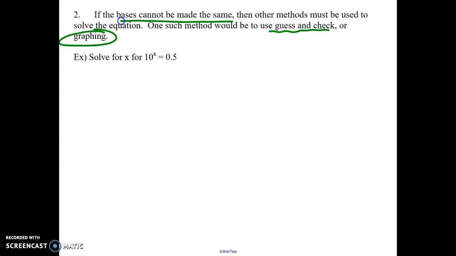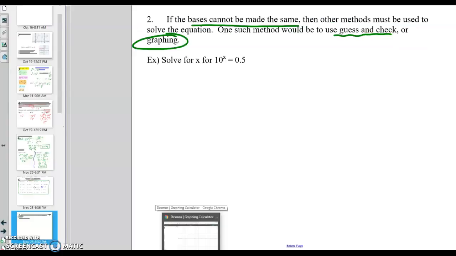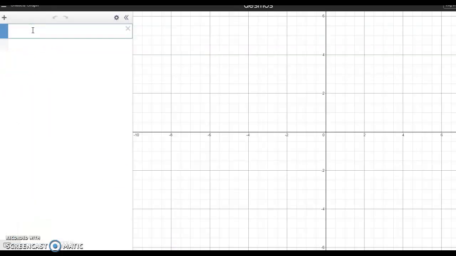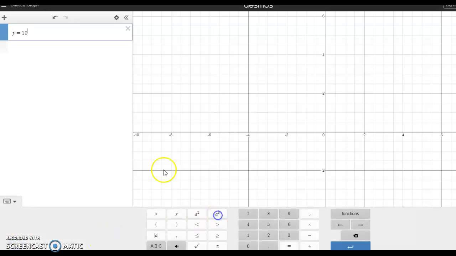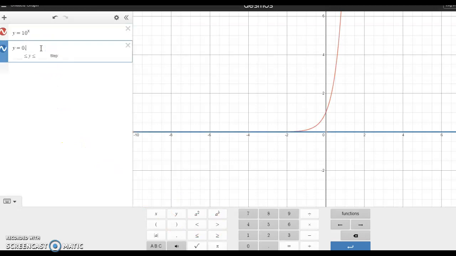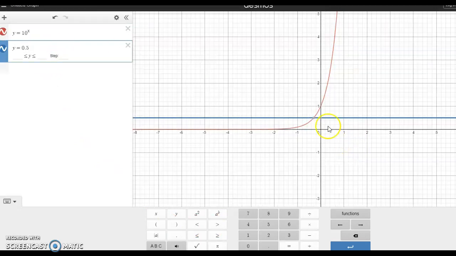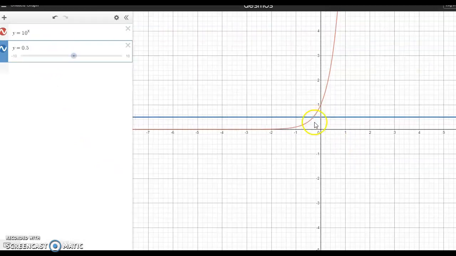So what we would do is we would switch over to Desmos and graph this, each side separately, to find where they cross. Alright, so when we go to Desmos, we type both sides in separately. So we go 10 to the power of x, and then y equals 0.5, since that was the other side. And all we're looking for here is where these two cross. So they cross at an x value of negative 0.301.